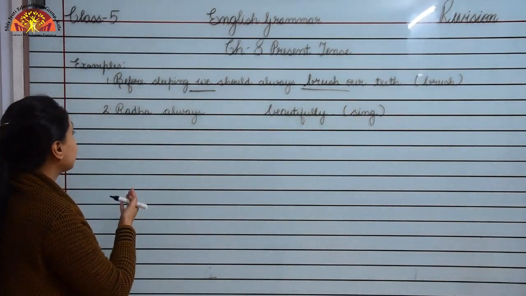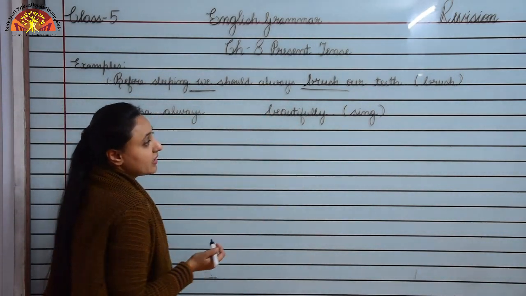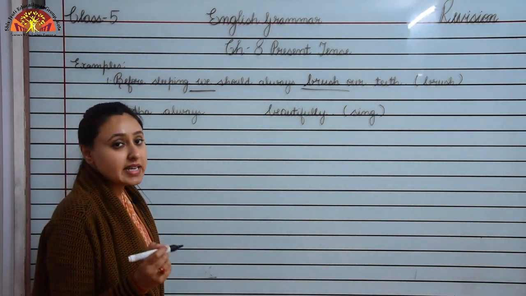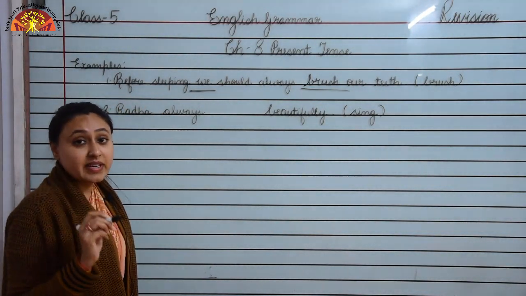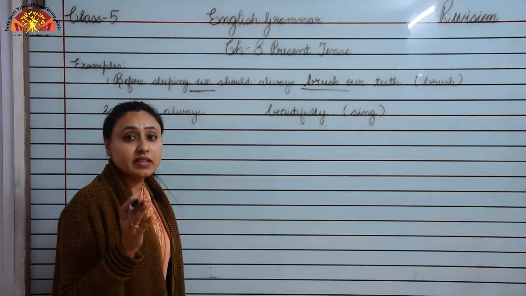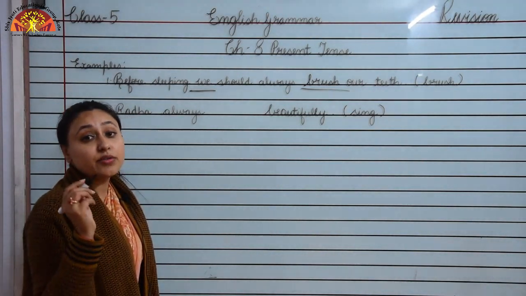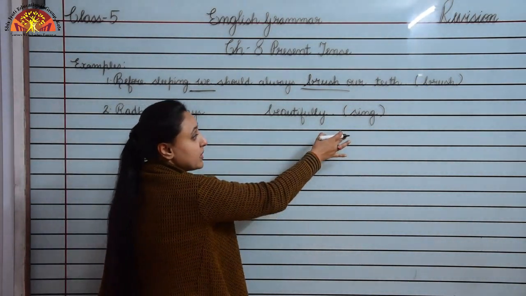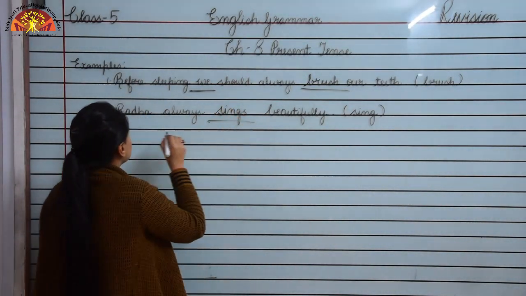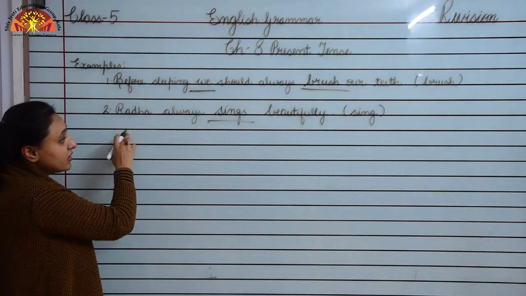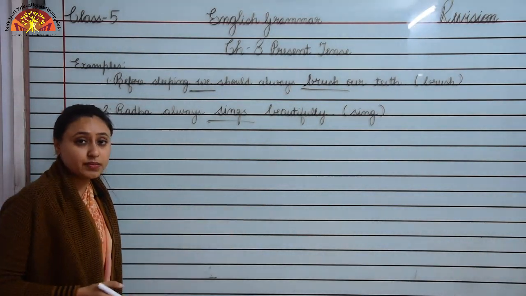Okay. And now look at next example. Radha always dash beautifully. In bracket, verb given to you is sing. So children, here subject is singular. So we have learned that whenever subject is singular, we add es or s to the root form of the verb. So what will it become? It will become sings. Here subject is singular, so we add s to it. Radha always sings beautifully. Okay children, I hope this is clear to you.